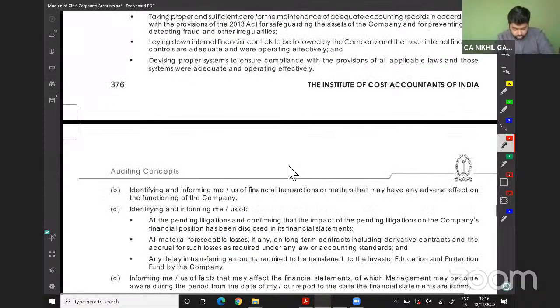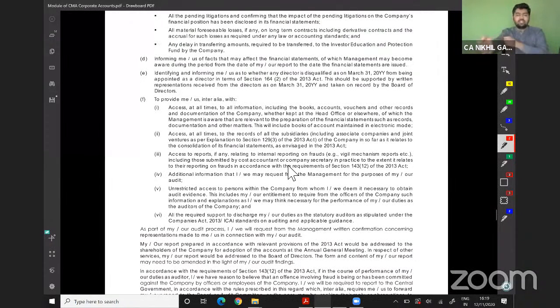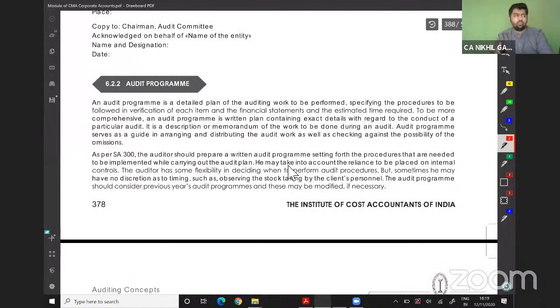We will directly jump to our audit program. There is a proforma, that's all. Proforma won't be asked in an exam in case of MCQs and all.